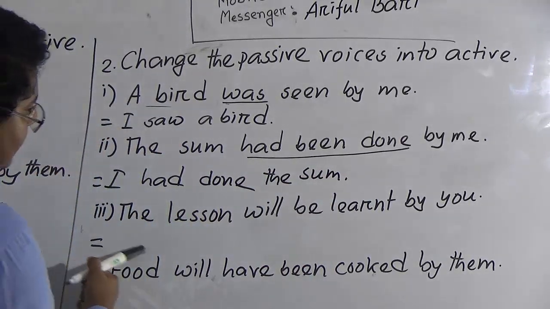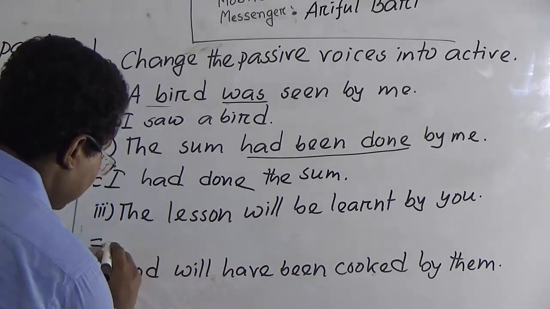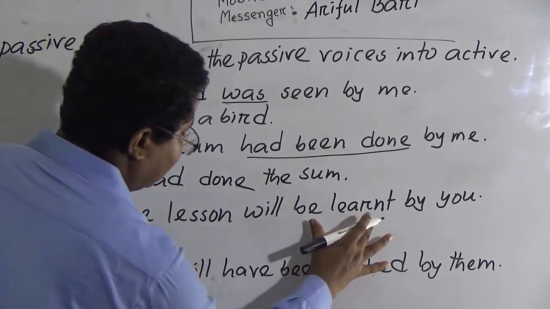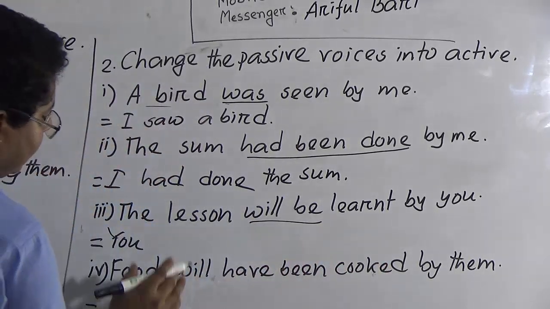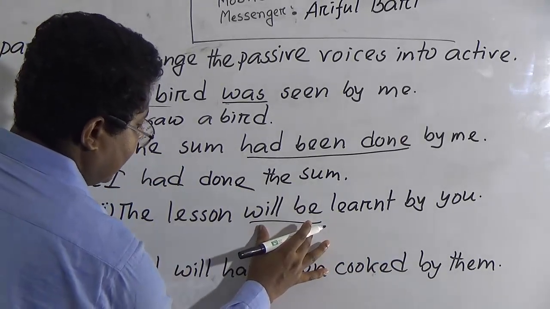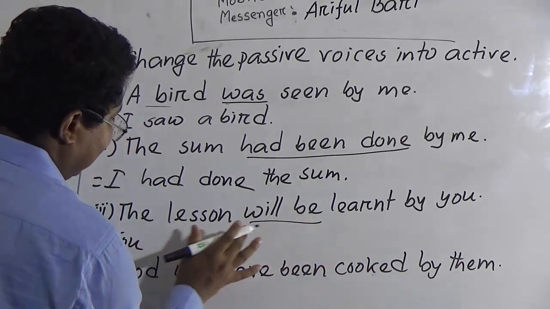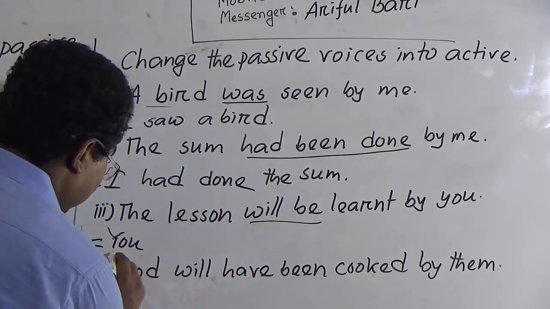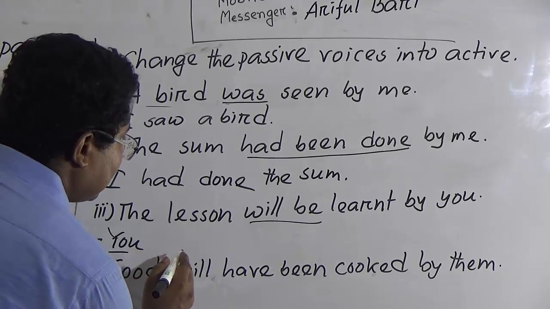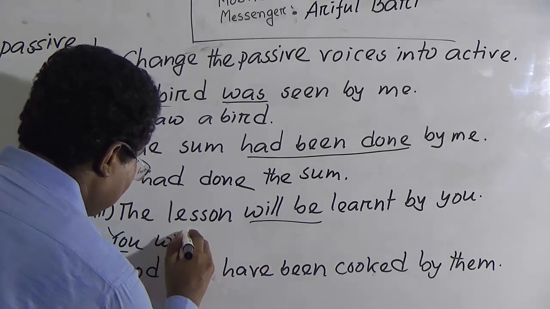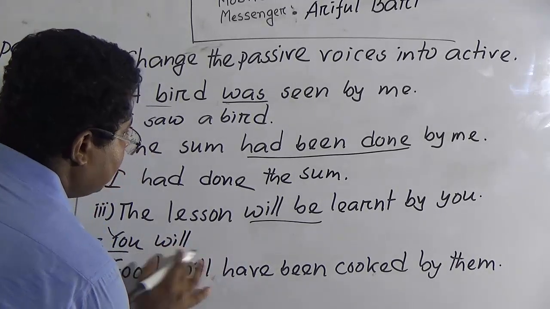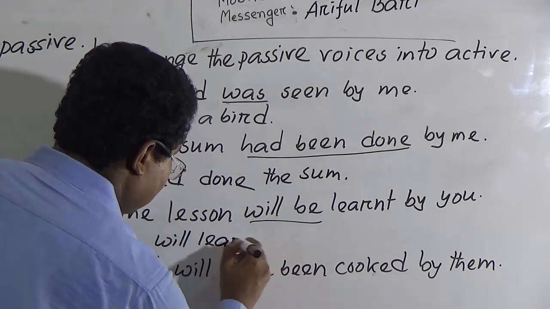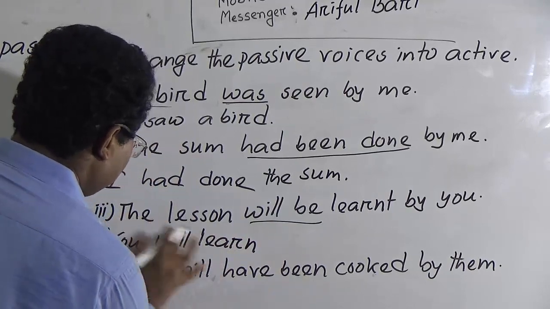Next one, the lesson will be learned by you. Object will become subject, you, and will be learned. Look, will be is the auxiliary verb of future indefinite tense. So we will make the sentence into future indefinite tense. In future indefinite tense, after subject come shall or will, and after shall or will come main verb. You will learn, and object will be the lesson.